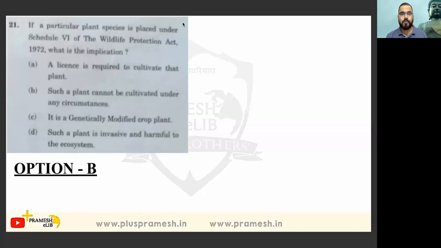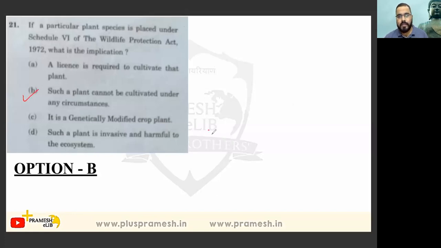So let's move to the next question. Question number 21. If a particular plant species is placed under Schedule 6 of the Wildlife Protection Act 1972, what is the implication? Those plants won't be cultivated under any circumstances.